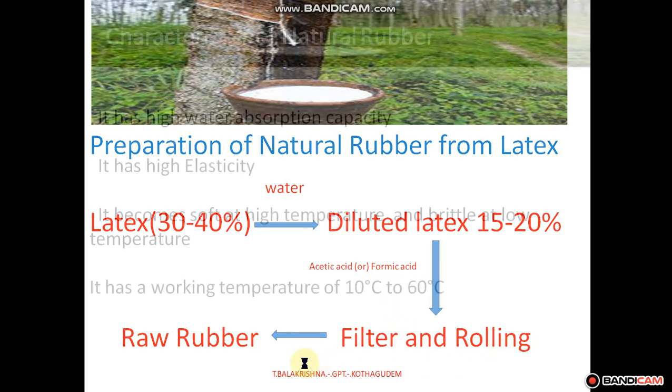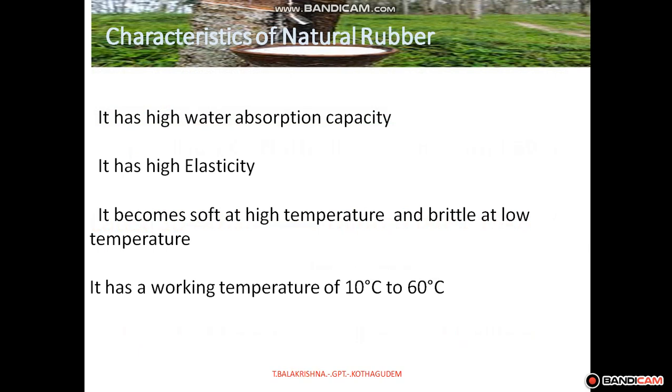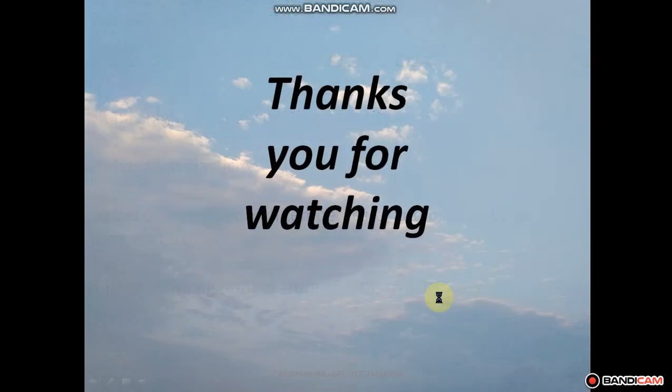This natural rubber or raw rubber has some disadvantages, some characteristics. It has high water absorption capacity. It has high elasticity. It becomes soft at high temperature and brittle at low temperature. It has a working temperature of 10 degrees Celsius to 60 degrees Celsius.